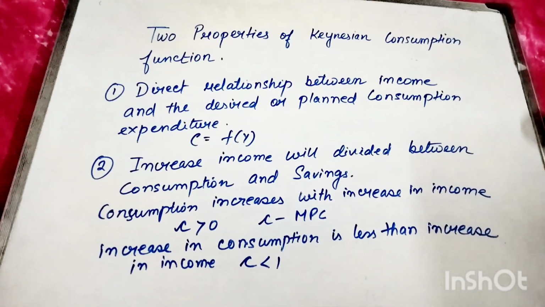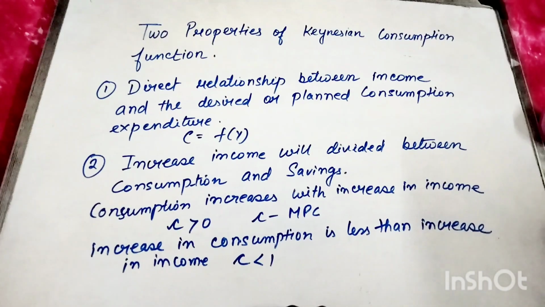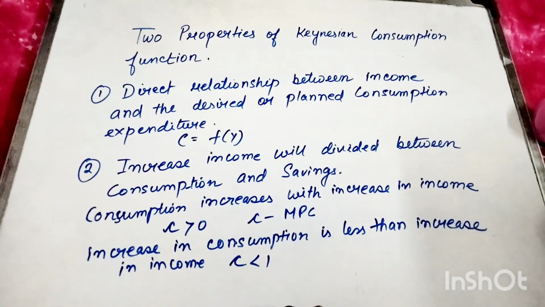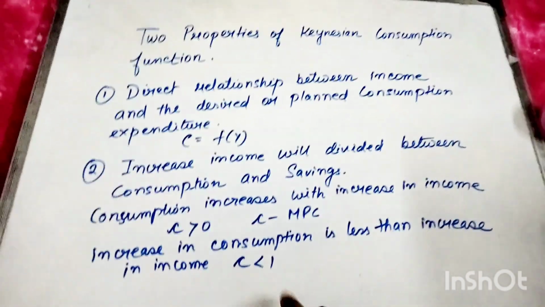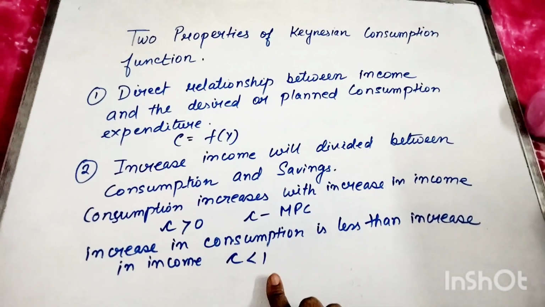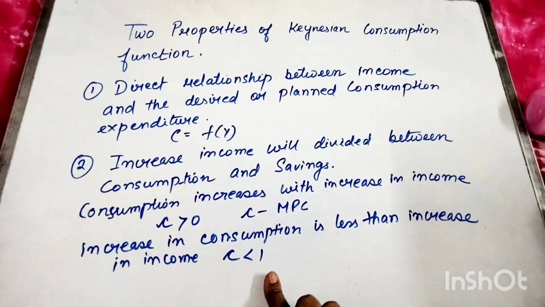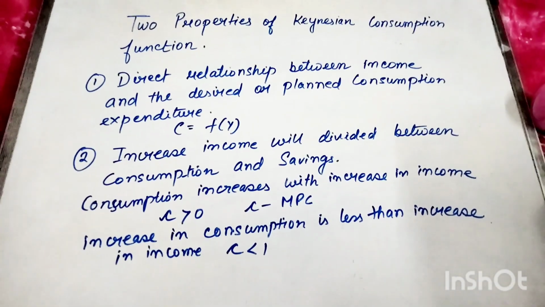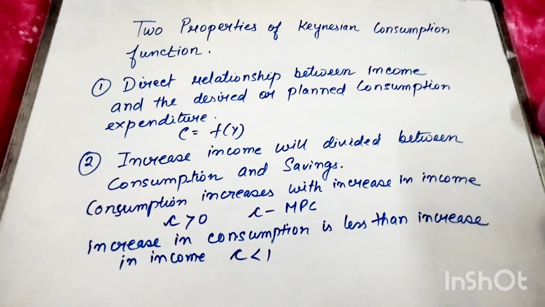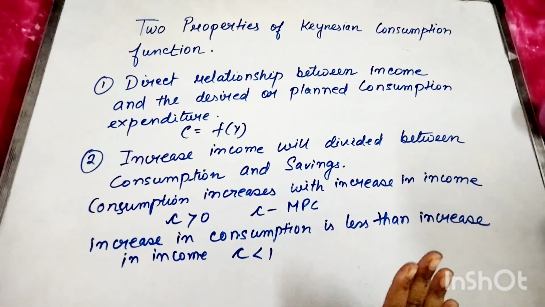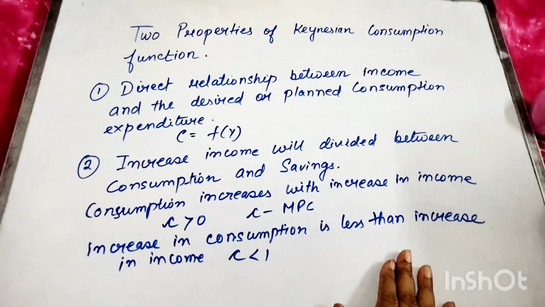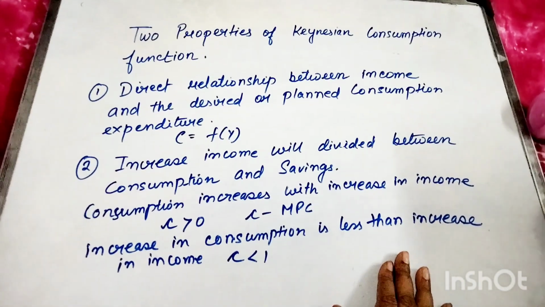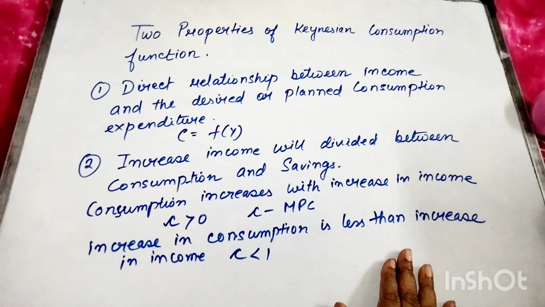Why is MPC greater than 0? Because with the increase in income, your consumption also increases. And why is MPC less than 1? Because your increase in consumption will be less than the increase in income. That is why MPC will lie between 0 and 1. So these are the two very important properties of the Keynesian consumption function. You have to keep these two properties in mind.